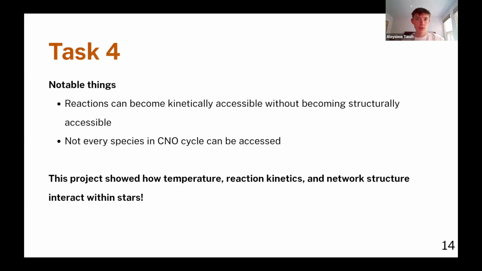Additionally, we found that if we start with a single proton, we just can't reach every species involved in the CNO cycle, because it requires an initial seed of heavier nuclei. So basically, the CNO cycle isn't completely possible starting from just one proton. This is especially relevant to population 3 stars, which initially lacked the carbon, nitrogen, and oxygen needed for the CNO cycle to actually occur. So these heavier elements, in order for the CNO cycle to occur, must be produced and accessed through alternative nuclear pathways. So yeah, that was pretty interesting.